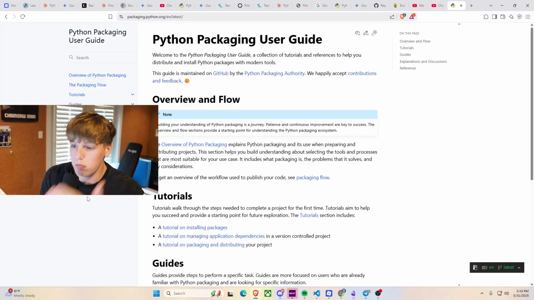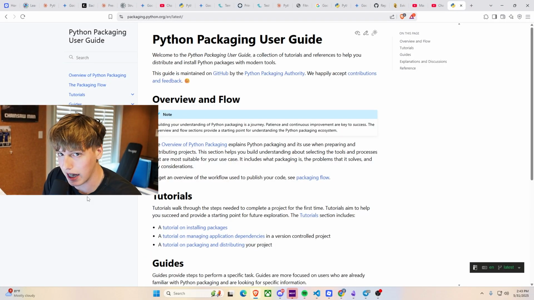It does not matter how much you know how to code. It really matters how you present yourself. Appearance, if you haven't learned in this world, is kind of the top priority of almost everyone, unfortunately, almost instinctually. But due to the internet, due to the wonderful world we have, boom, Python packaging user guide. There are guides out there to help you out. So it's not over for us.